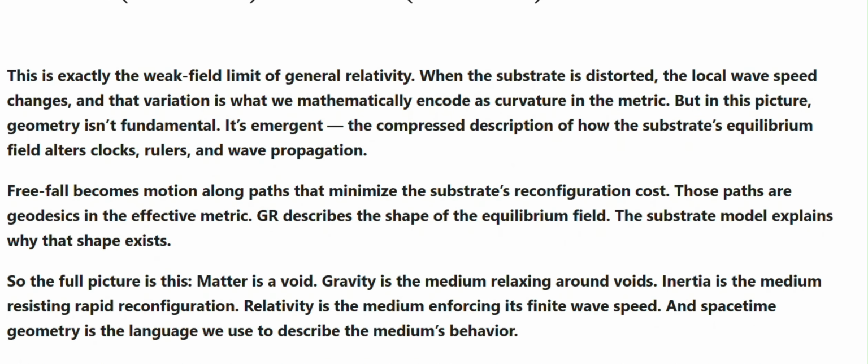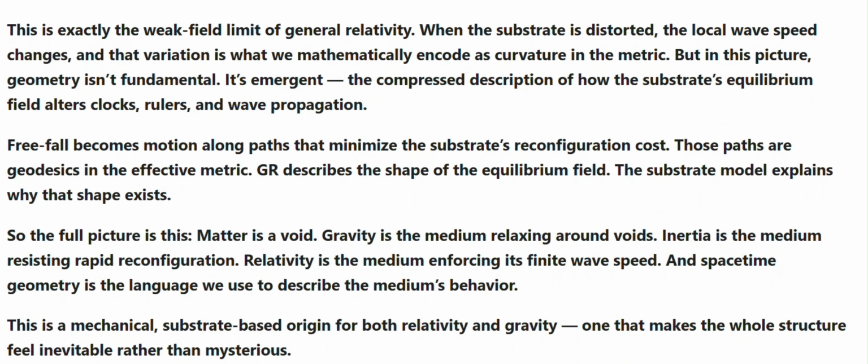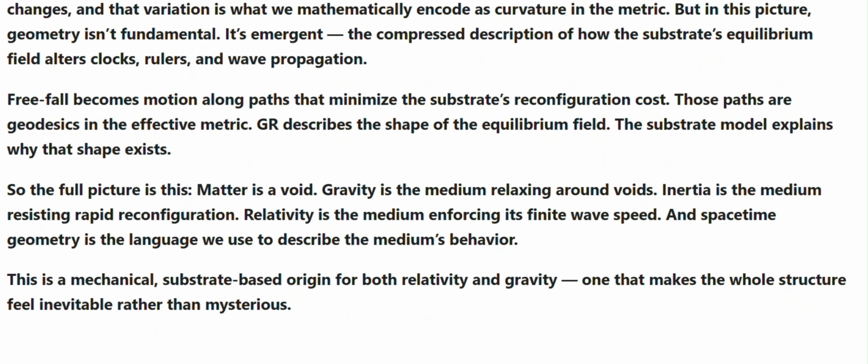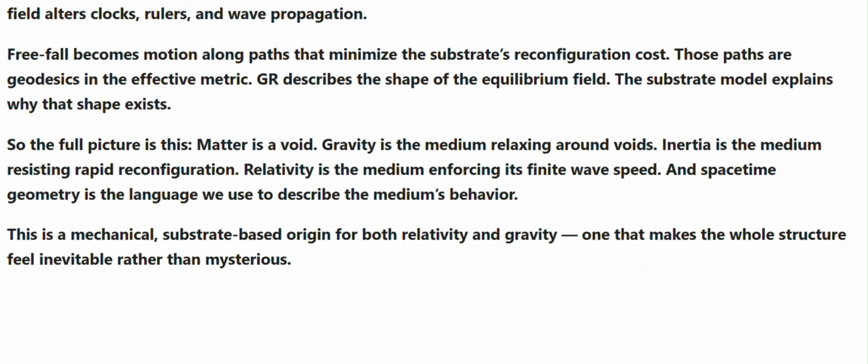Freefall becomes motion along paths that minimize the substrate's reconfiguration cost. Those paths are geodesics in the effective metric. General relativity describes the shape of the equilibrium field. The substrate model explains why that shape exists.